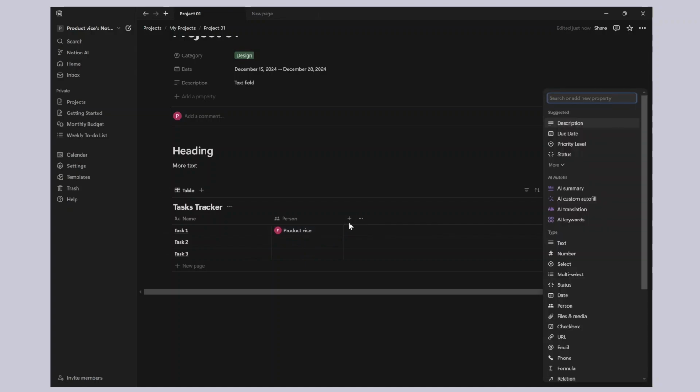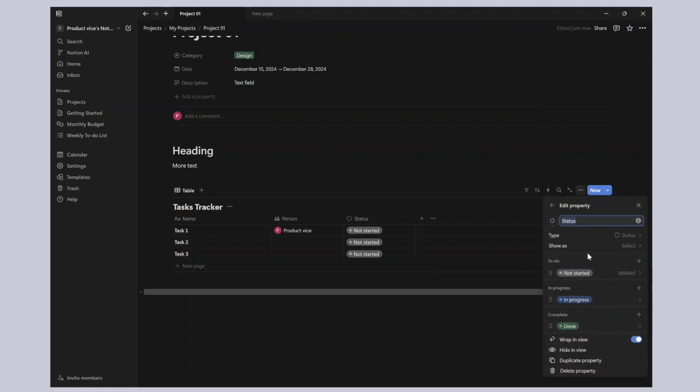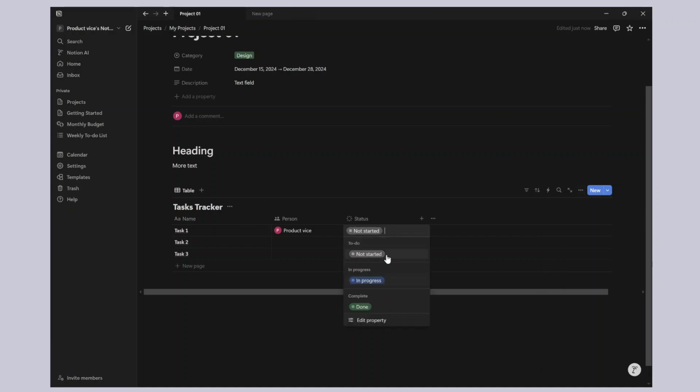Let's say I add another one, which is a status type, and this will give me some default values like not started, in progress, and done, and I can pretty much have the status of different tasks that are happening in this project, right?